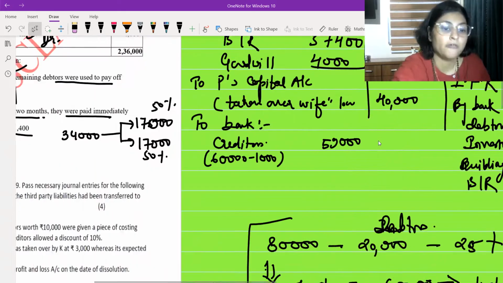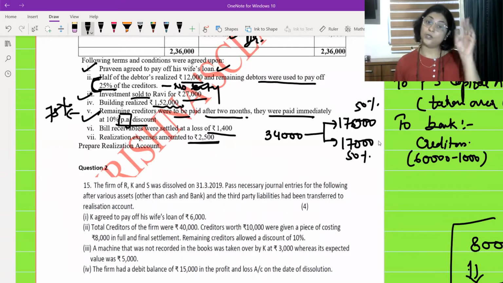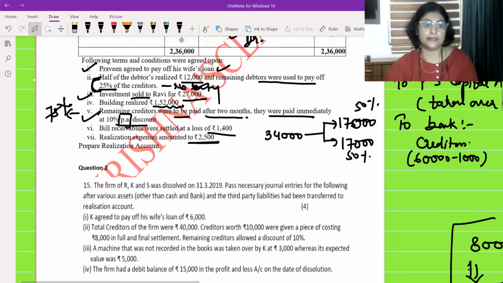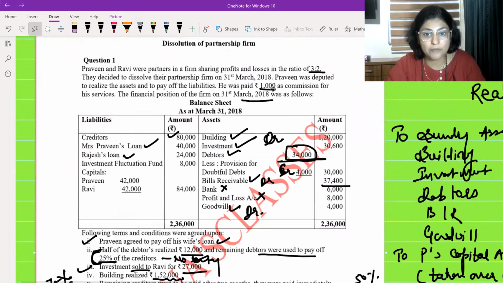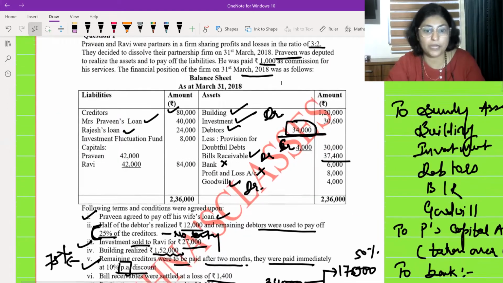Okay, fine. Let us go to the next one. Realization expenses amounted to 2,500. See, I had told you in the first line of the question itself that if there is anything related to realization expenses, we will have to assume that the firm has to bear realization expenses. And one more thing is left, the commission which has to be paid to the particular partner. What was the name of the partner? The partner who had to realize the assets was Praveen. Praveen had done all this. So Praveen will be paid 1,000 rupees.